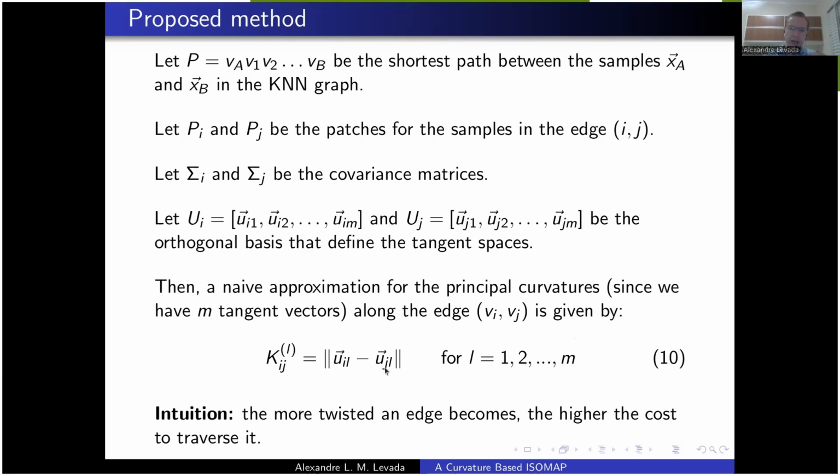we define the difference of each eigenvector of these matrices U_i and U_j. So the first column of U_i minus the first column of U_j, and the norm of this difference is approximately the curvature of this first component of the orthogonal basis. So we have m principal curvatures. The intuition is that the more twisted an edge becomes, the higher will be the cost to traverse it in the Isomap algorithm.